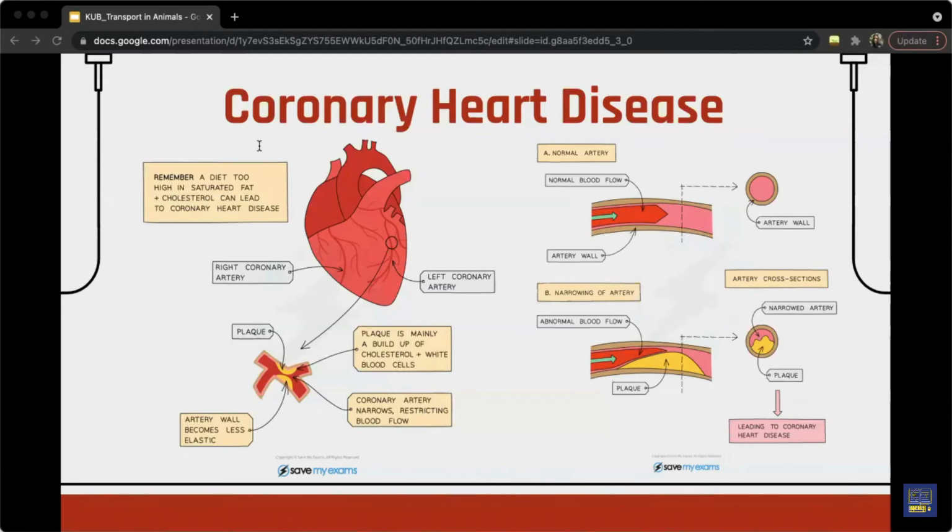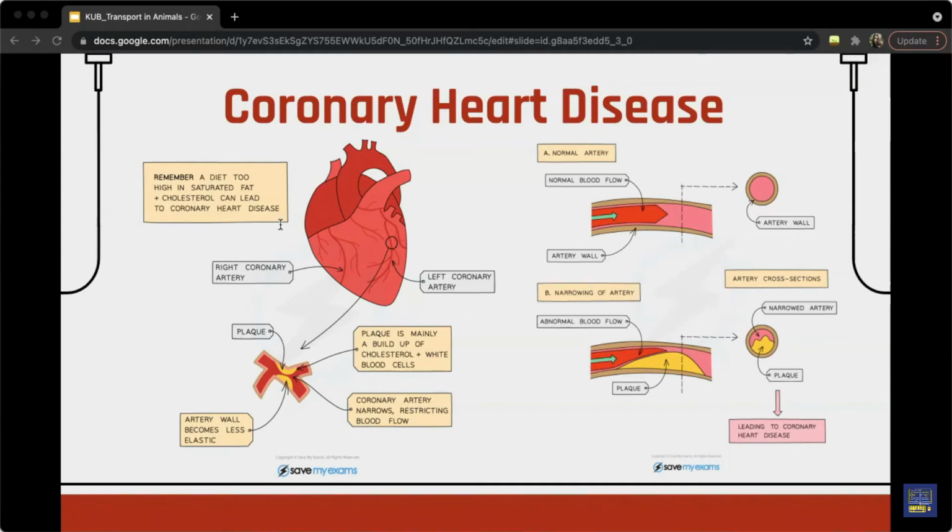In the early stages, the atheroma may reduce the blood flow, leading to angina, which is pain in the chest caused by exercise or exertion, like when you're climbing the stairs or doing some kind of physical activity. If this persists, the blood clot can eventually block the coronary artery, which supplies the muscles of the ventricles with blood. This will lead to a severe heart attack called coronary thrombosis.